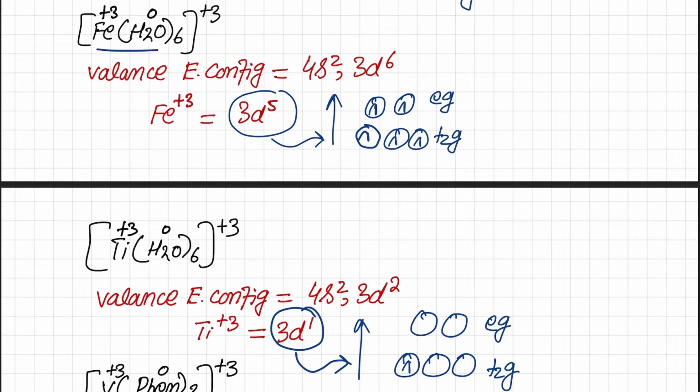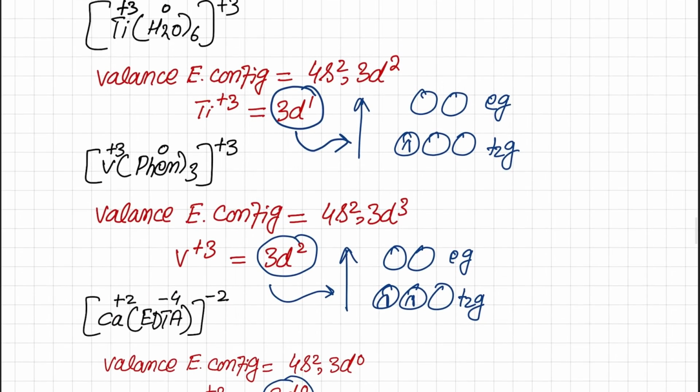The next example is this complex of iron. In this complex, again water is attached and it is a weak field ligand. The valence electronic configuration of iron is 4s2 3d6, in +3 form. 2 electrons from s and 1 electron from d are removed, giving a 3d5 configuration, and it will be converted into this. Again, this contains 2 electrons in Eg, so it will be a labile complex.